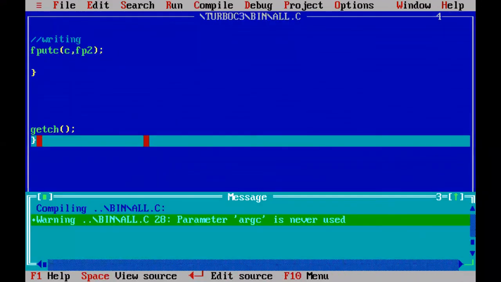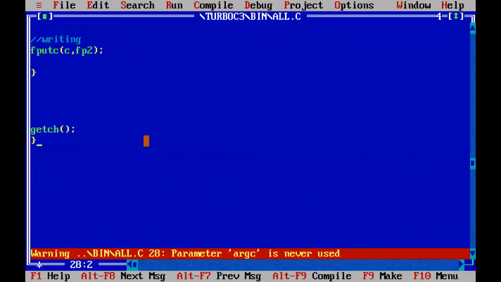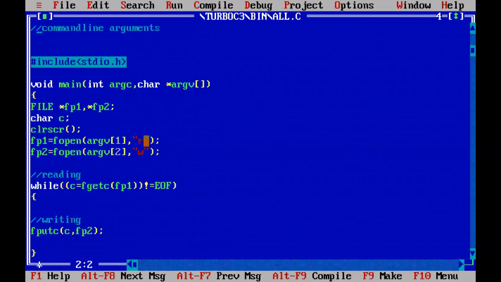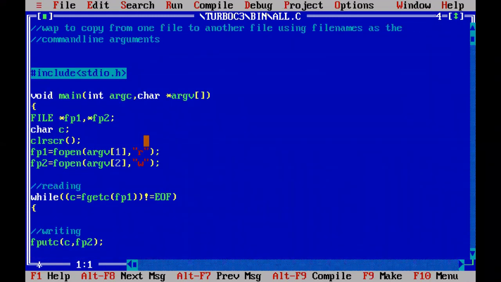Warning: argc is never used, so it is no problem. It is just a warning, not an error. Go to run the program, and then go back. Now we give the command line arguments: the first argument is the first file name, the second is the second file name. From the first file name we open the file in reading mode. With the second file name provided by argv of 2, we open the second file in writing mode, then read from the first file and write into the second file.